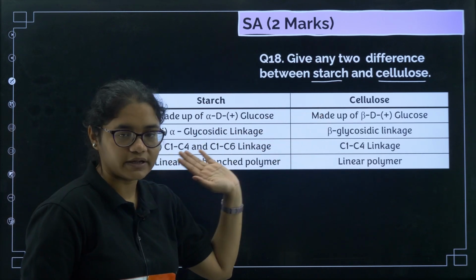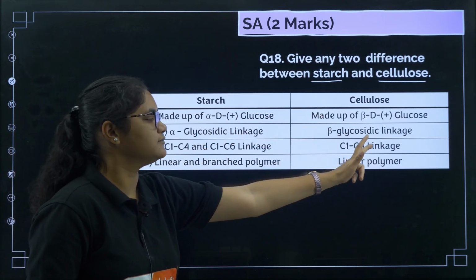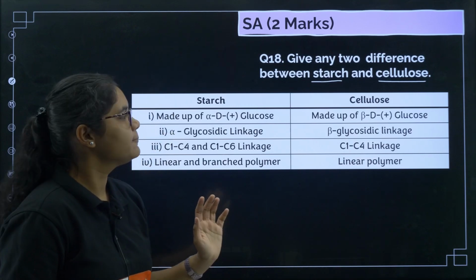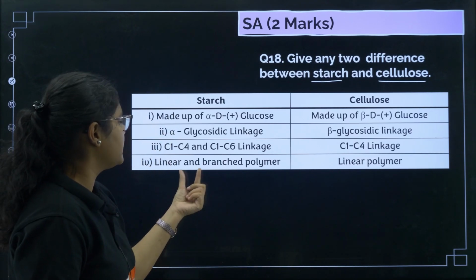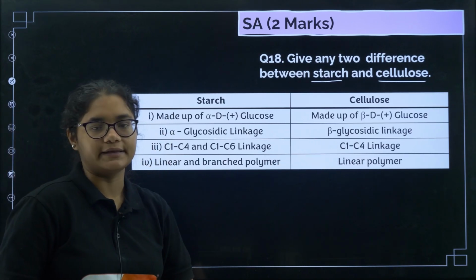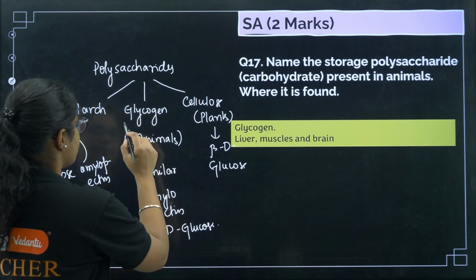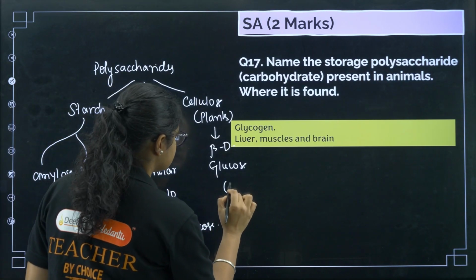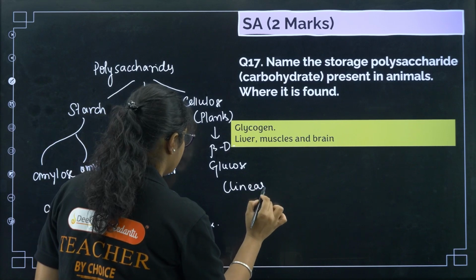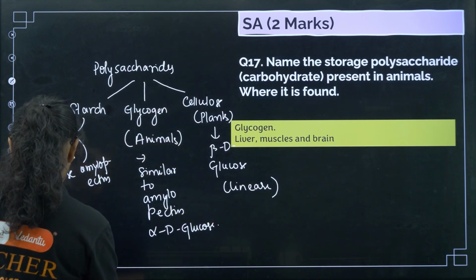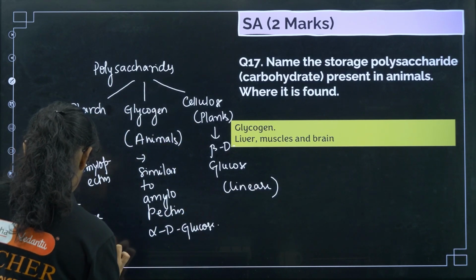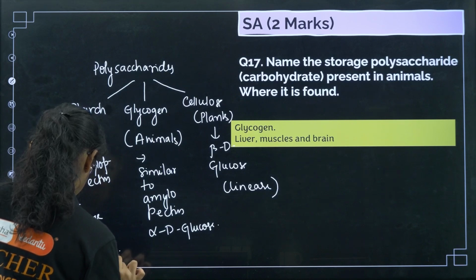In cellulose it is only a linear polymer, you have C1 C4 linkage. So I can write that cellulose is linear, and starch has both linear plus branched structure.